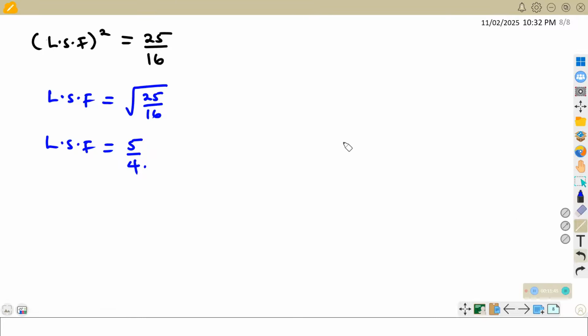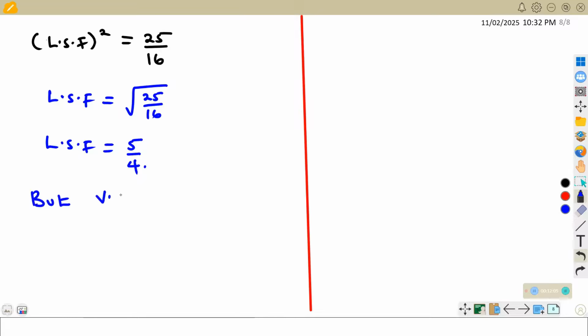So after getting the linear scale factor, we shall use it to get the volume scale factor. We know volume scale factor is the same as a linear scale factor to the power 3.